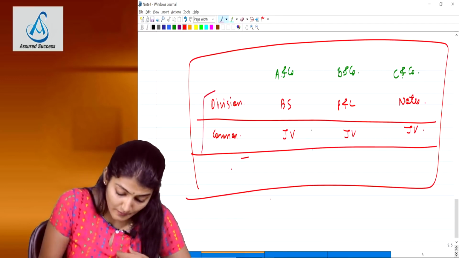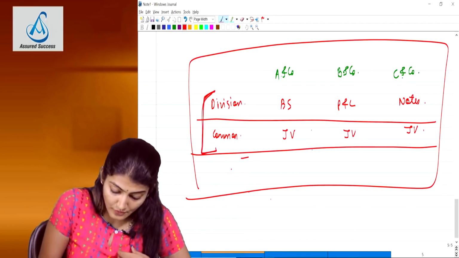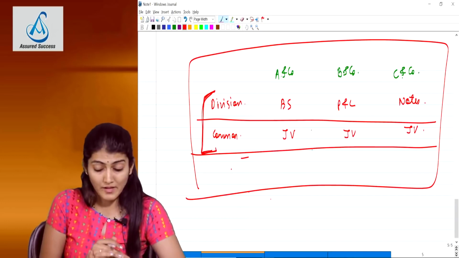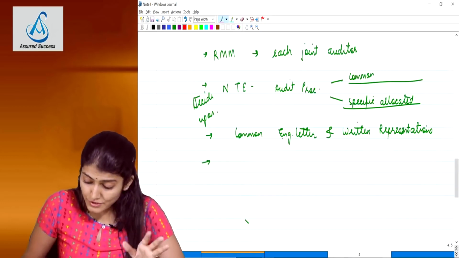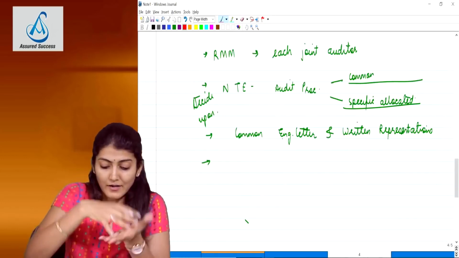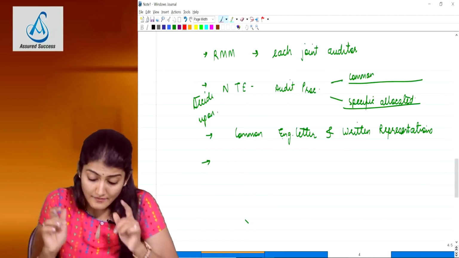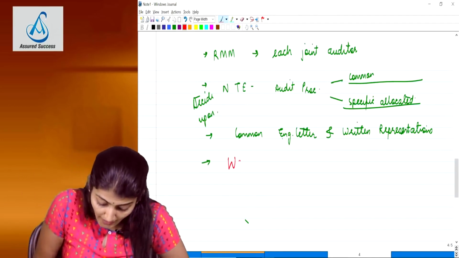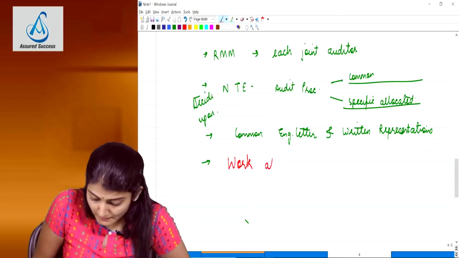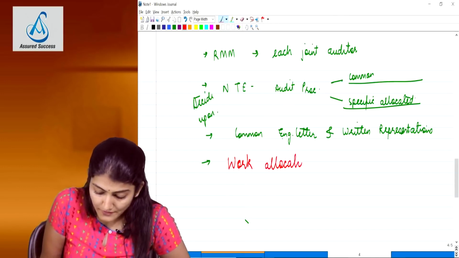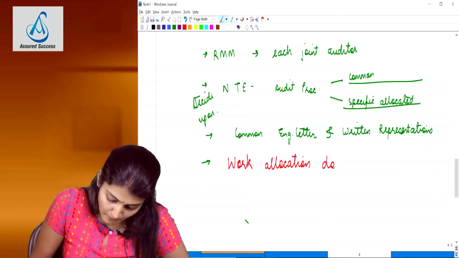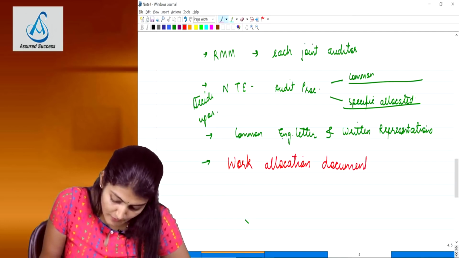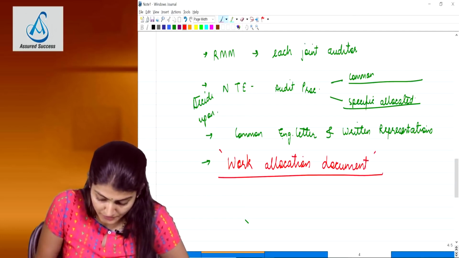They've also decided upon the nature, timing and extent of the audit procedures for both of them. Then it says this division of work, what is to be divided, what is to be checked by all, is required to be documented, and they need to prepare a document called the work allocation document. Very important new term in the revised standard, work allocation document.